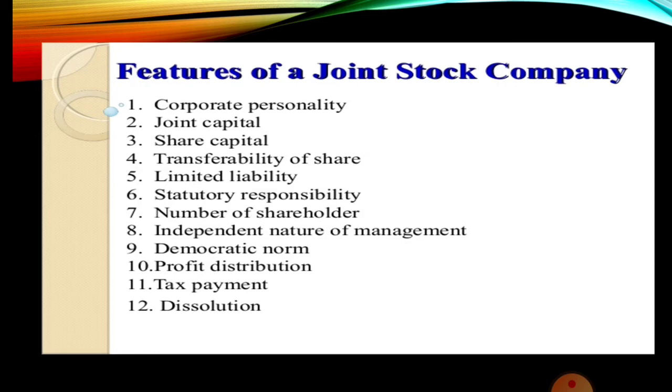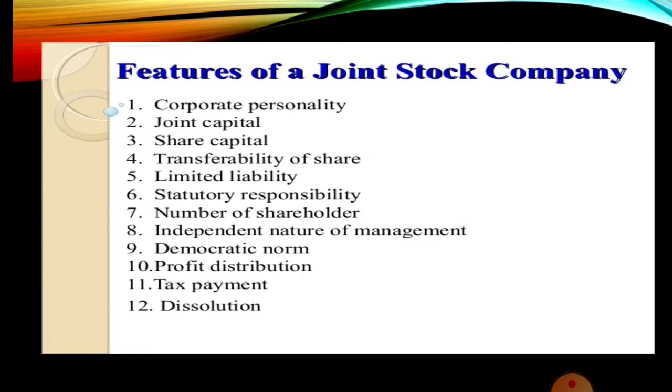Are you clear with this? Suppose A is a member in XYZ company and his investment, or his shareholding value, is rupees 50,000. Then he can be asked to pay the debt only to the extent of rupees 50,000, and not a single paisa will be asked to be paid by him in excess of rupees 50,000.